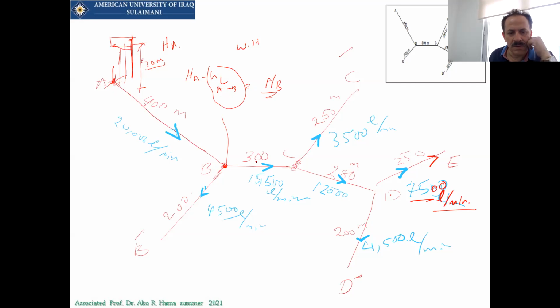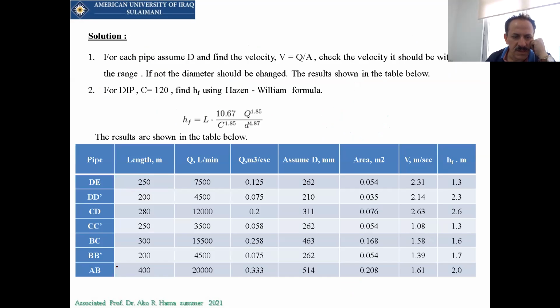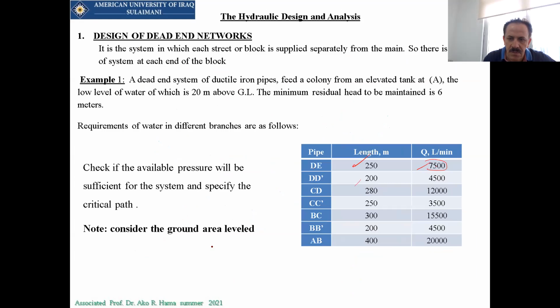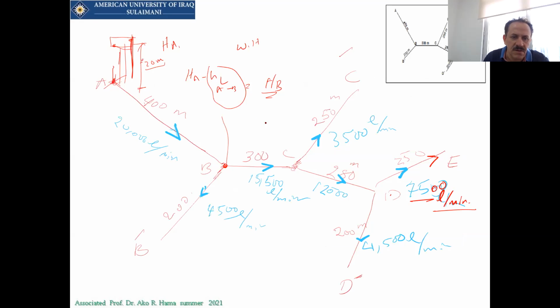Okay. Now, first of all we need the length from A to B and the flow. By the way, the flow for AB does not seem to be given here. Oh, it's given here. How can we check this one? The flow from A to B should be equal to the flow in BC and BB prime. That means the flow here is 20,000, which should be equal to the flow in this pipe plus the flow in this pipe. Why?